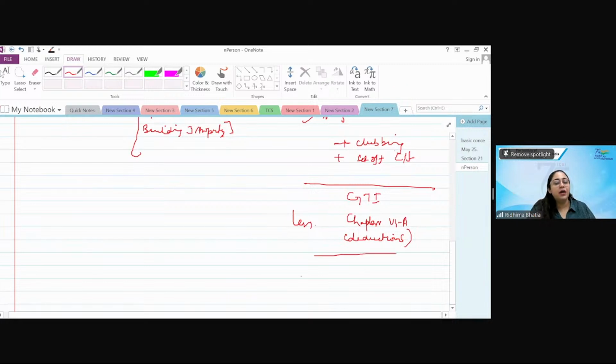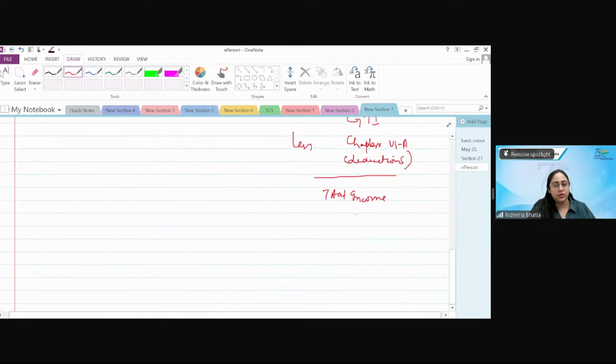Then after deductions, you come to your total taxable income, on which you apply tax. Now, this total income with tax would be there as per normal provisions or as per special provisions. So next class we will start on the total income part, and then we'll talk about the tax. I'm not wrapping up the class, don't worry. I'm just telling you this is how the total income is computed and the total tax is computed.